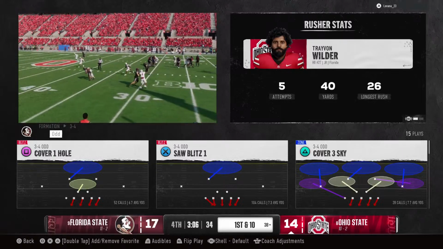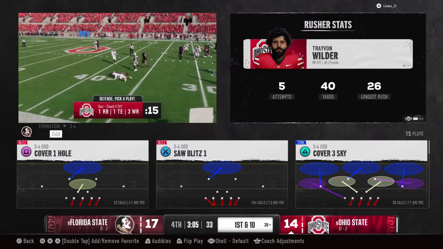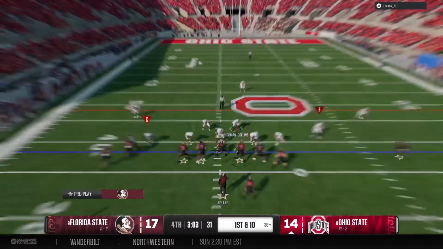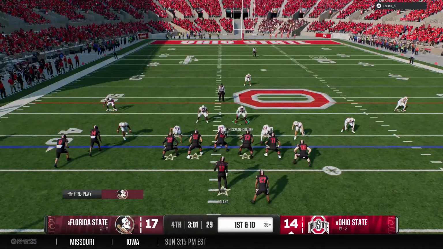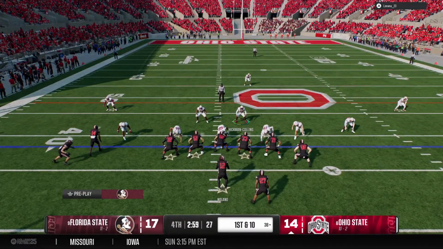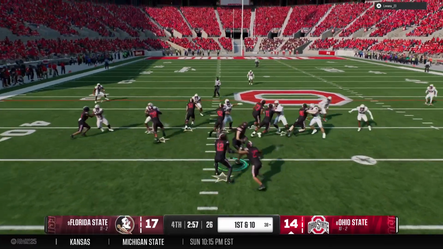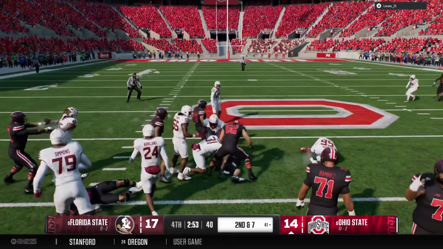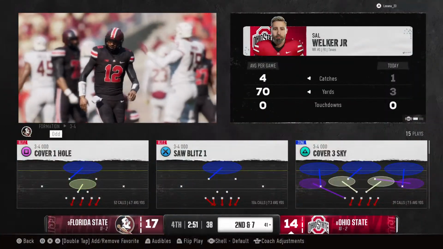Well, it's a nice job up front by the offensive line, but give the running back an assist for setting those blocks up before he's able to get downfield for the first down. See what the call is on first and 10. A pop pass on the jet sweep. It's good for a 3-yard gain, so second and 7.